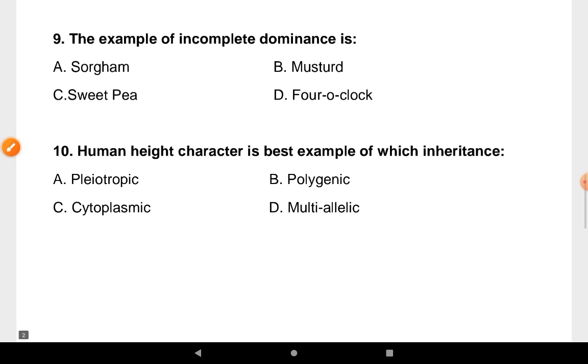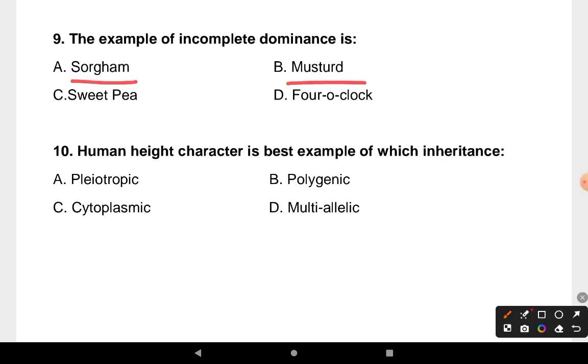Our next question is, the example of incomplete dominance is sorghum, mustard, sweet pea, 4 o'clock plant. So correct answer is option D, 4 o'clock plant is example of incomplete dominance.